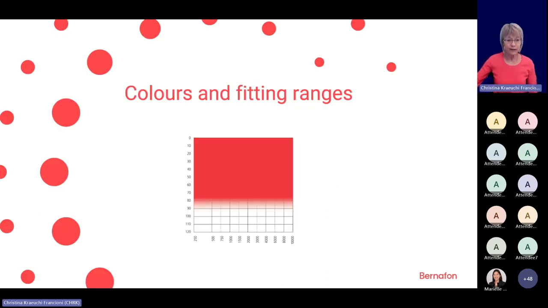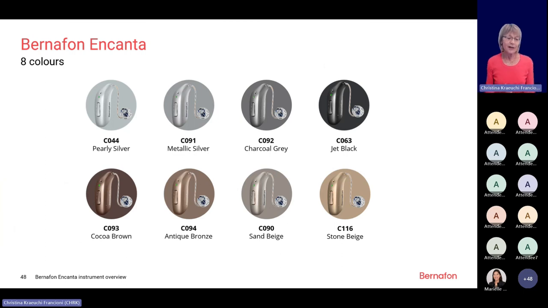Mariel already mentioned the colors. And we will also have now a look at the fitting ranges for Incanta. We have very, very nice colors. So Incanta now comes in a unicolor shell, which means the back and the inside of the shell are in the same color. And we have really, really nice colors.